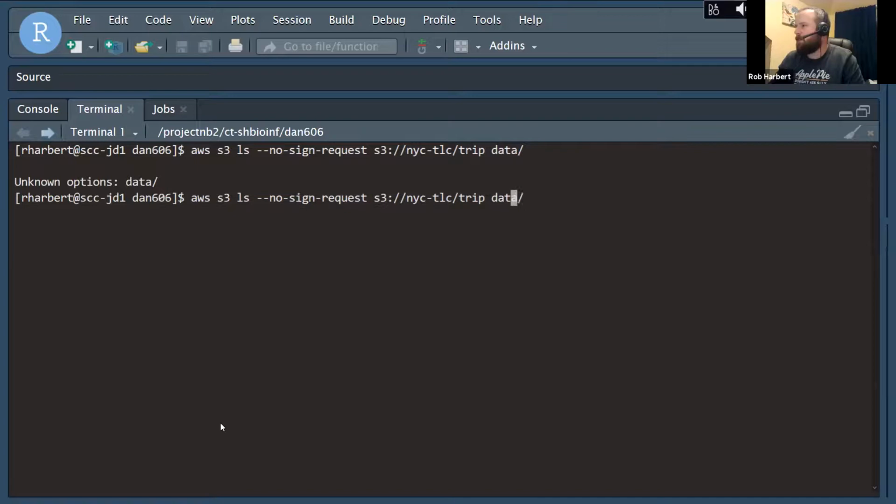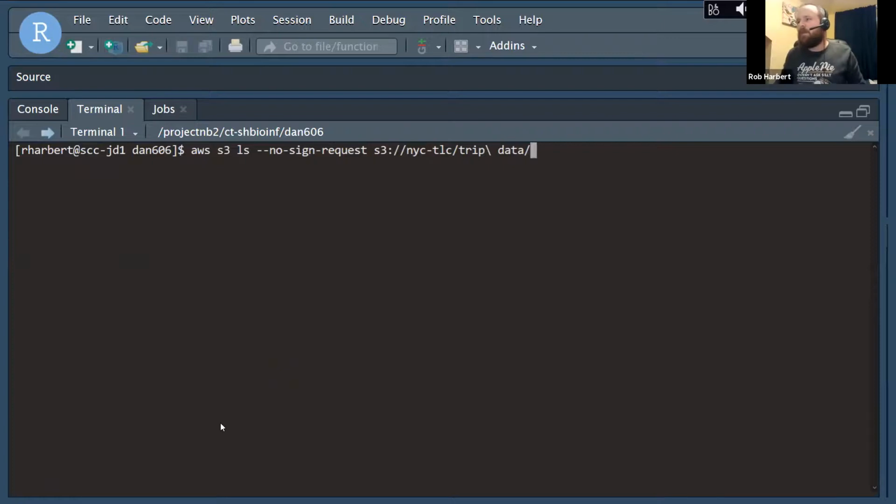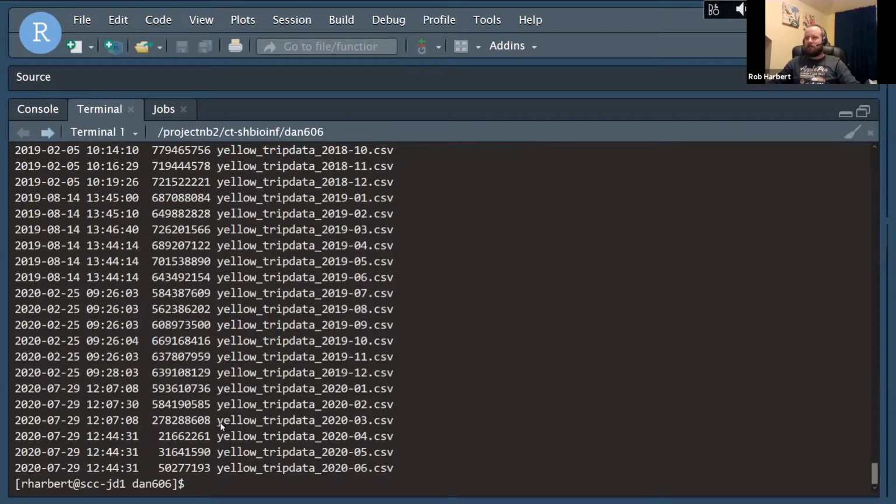Unknown options data. All right, so it didn't like that. Let's try and escape that. Aha, there we go. All right, so I'm going to show you that one more time. The only thing I did was a backslash instead of a forward slash. Backslashes in Unix language say ignore whatever the next character is that comes after this. So this just says to the terminal that we're working on, pay no attention to this space, keep reading. And in this case, it does. And so it sends that request correctly to the AWS interface.